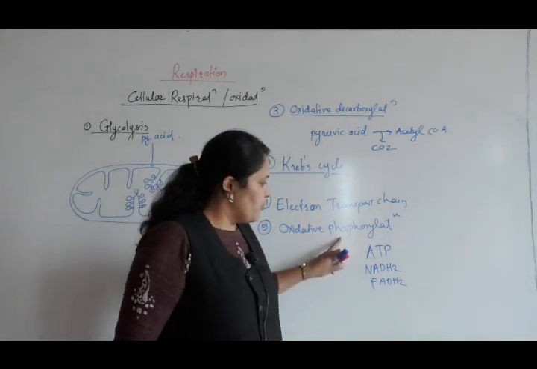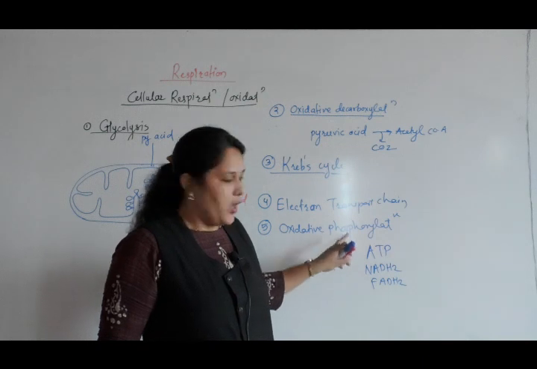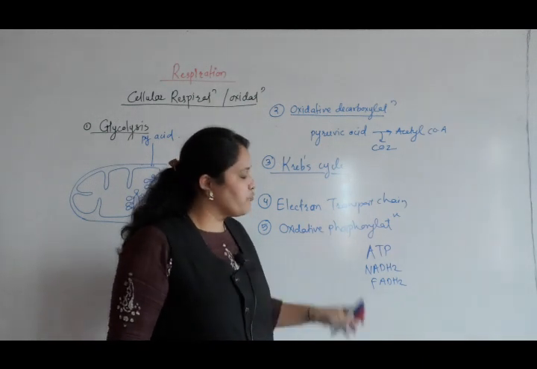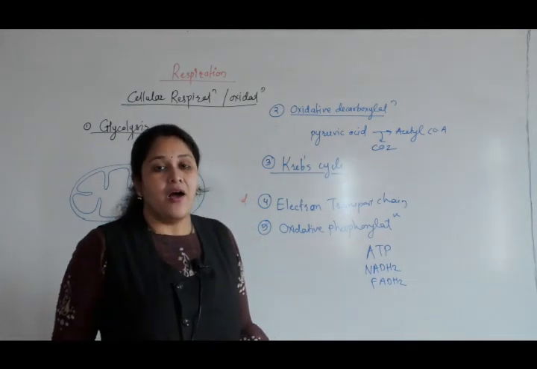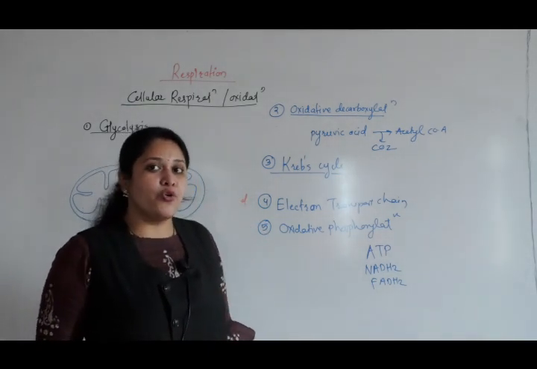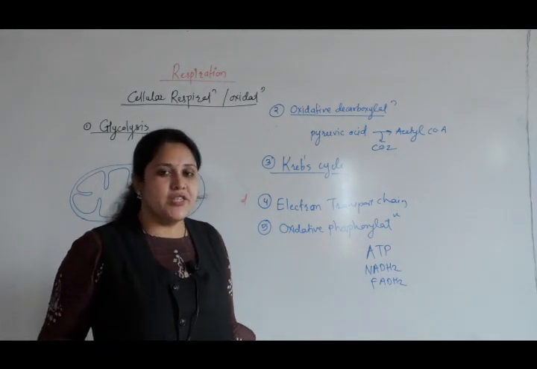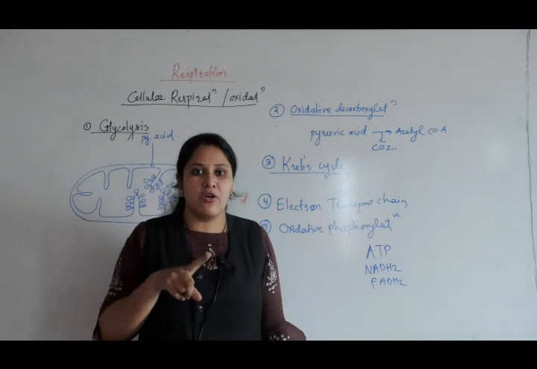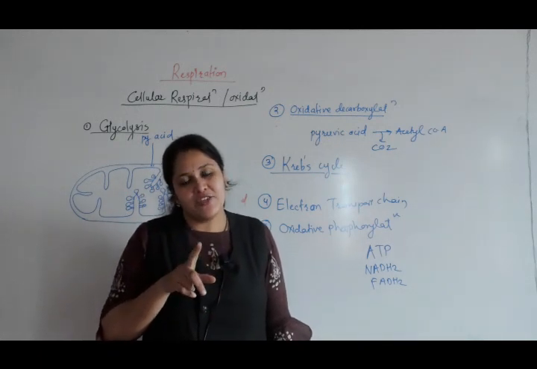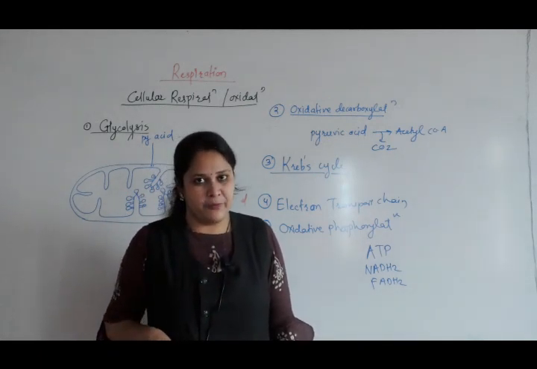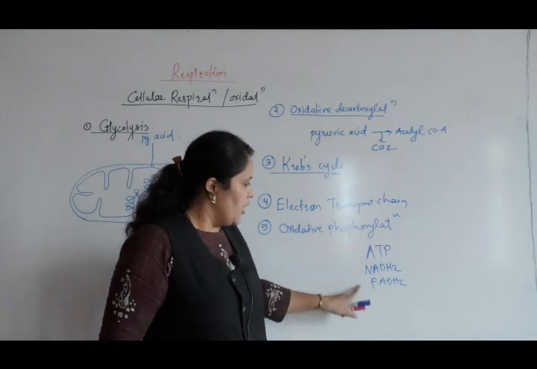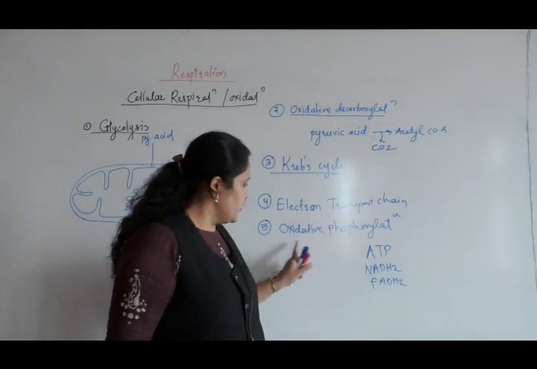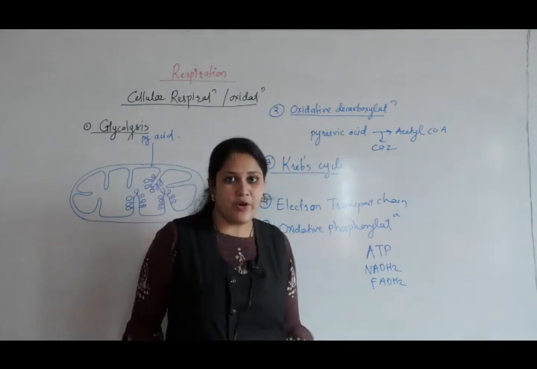The process in which ATPs are formed is called oxidative phosphorylation. In photosynthesis we say there is photophosphorylation. In photosynthesis also ATPs are produced, but those ATPs are produced because of the light energy, so that is known as photophosphorylation. In respiration, these ATPs are produced in the presence of oxygen, so it is called oxidative phosphorylation.